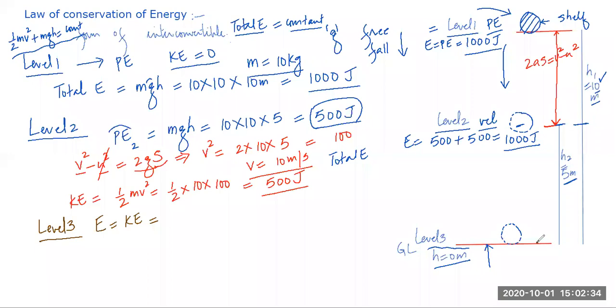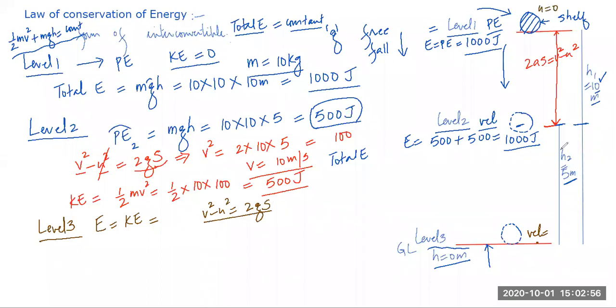Just before touching the ground, the same way: V square minus u square is equal to 2gs, or 2gh.